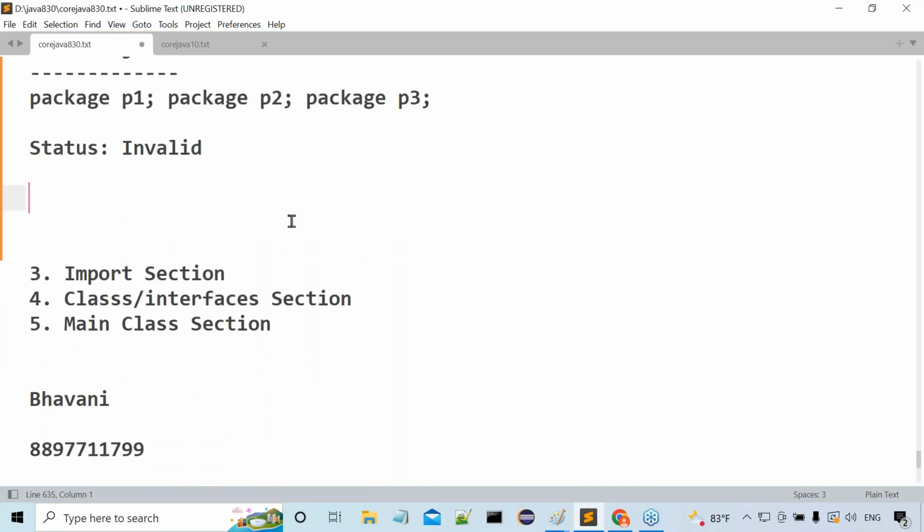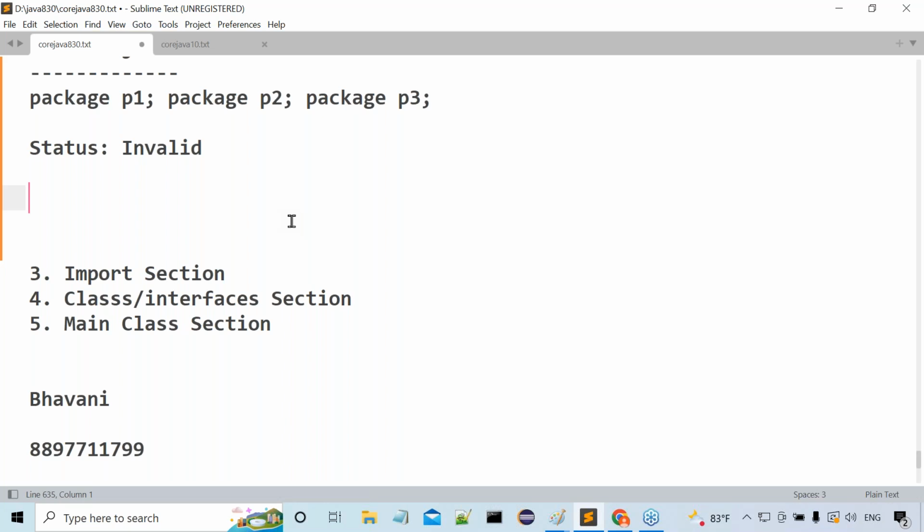To provide package names, Java has given a suggestion, not a mandatory condition. A suggestion is different from a condition. A condition is a must; a suggestion is optional. You may follow it or not, but the suggestion was provided by Java. As Java developers, we have to follow all suggestions from Sun Microsystems.